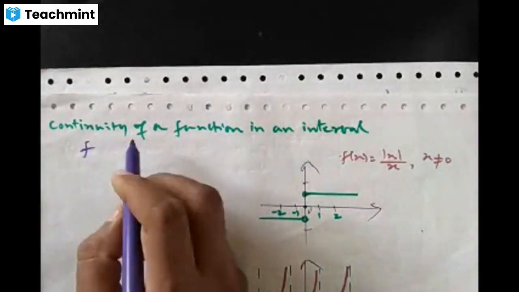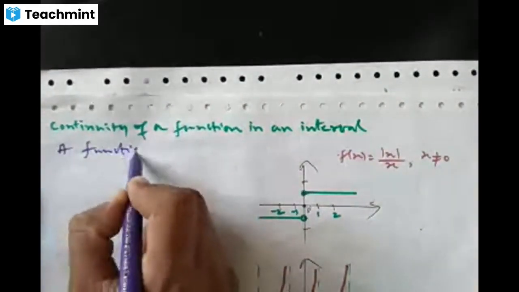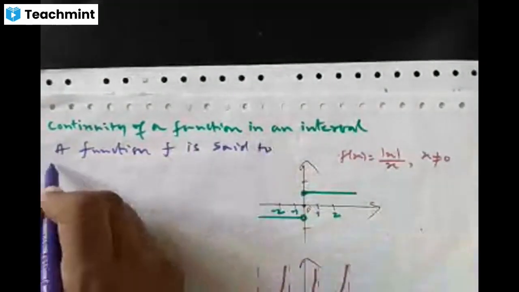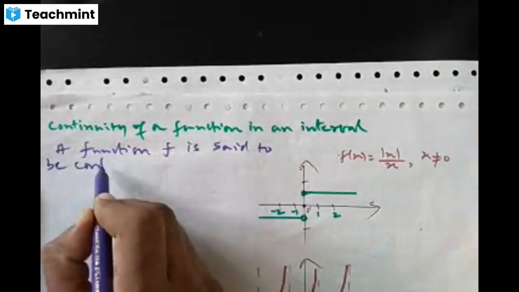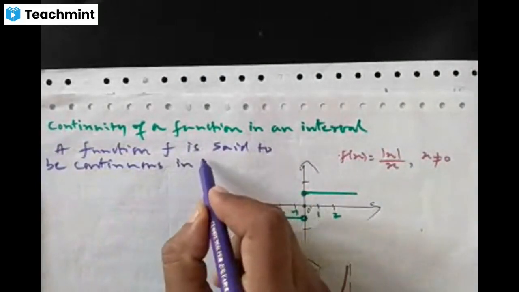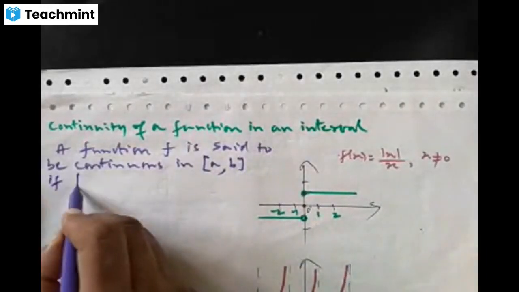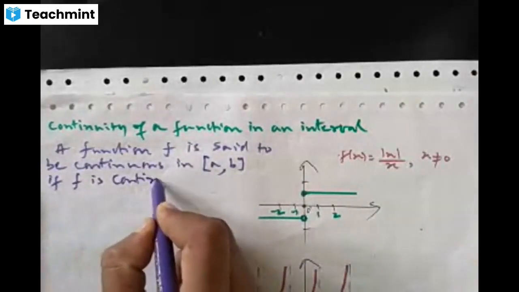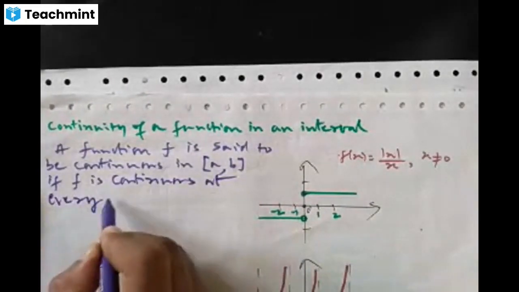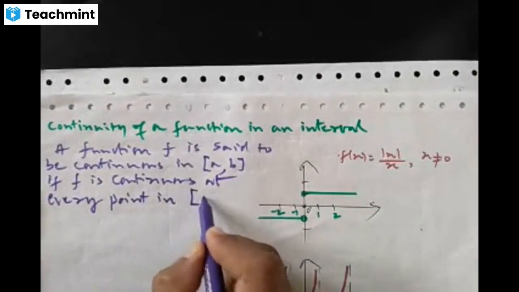The function f is said to be continuous in the closed interval a comma b if f is continuous at every point in the interval a comma b.